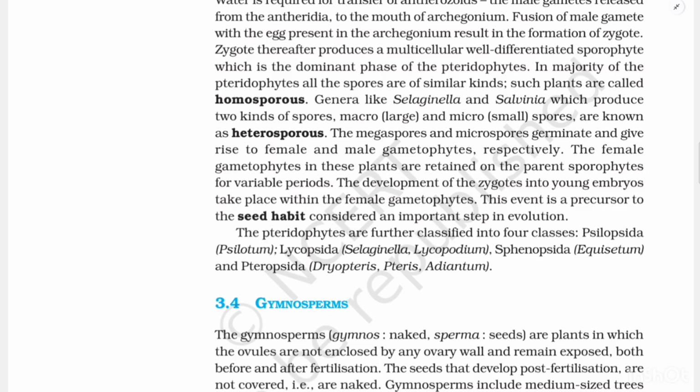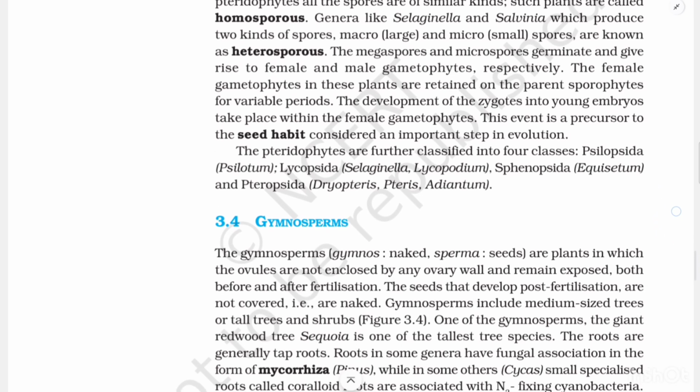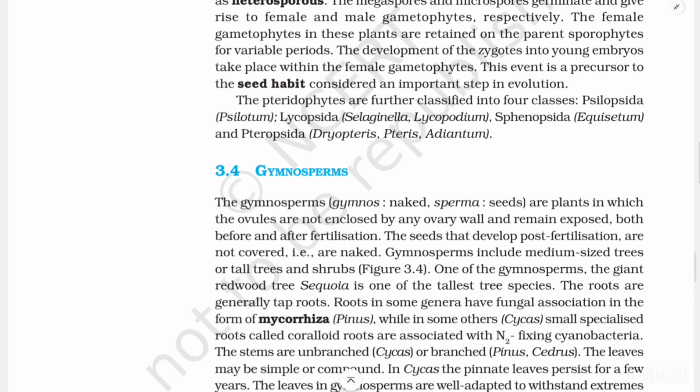In the majority of the pteridophytes, all the spores are of similar kind. Such plants are called homosporous. Genera like Selaginella and Salvinia, which produce two kinds of spores, macro, that is large, and micro, that is small, spores, are known as heterosporous. The megaspores and microspores germinate and give rise to female and male gametophytes respectively. The female gametophytes in these plants are retained on the parent sporophyte for variable periods. The development of the zygote into young embryos takes place within the female gametophytes. This event is a precursor to the seed habit, considered an important step in evolution.